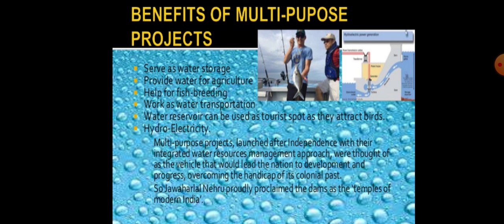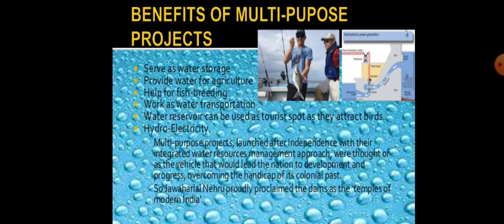Then benefits of multi-purpose project: serve as water storage, then provide water for agriculture, then help for fish breeding, work as water transportation. Water reservoirs can be used as tourist spots as they attract birds. Then hydroelectricity.